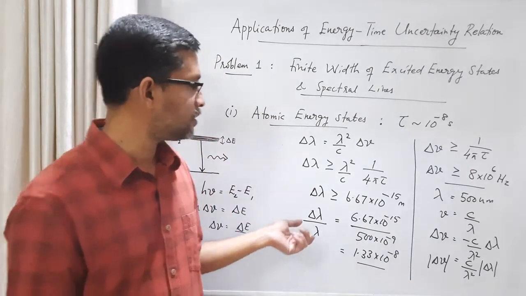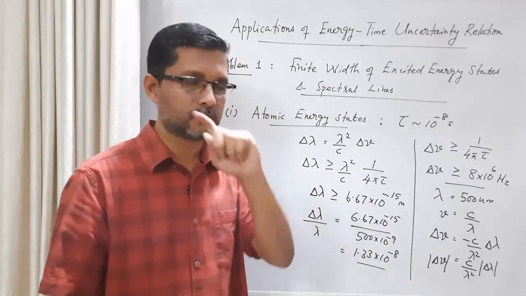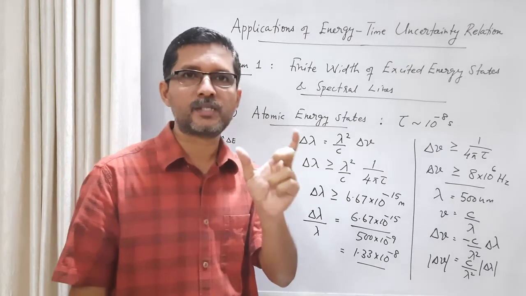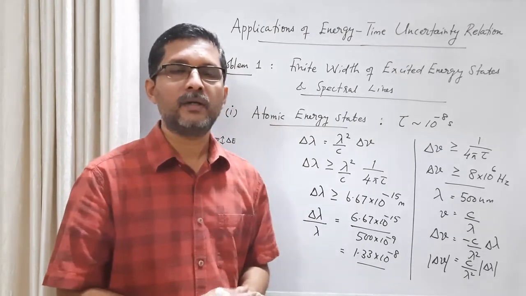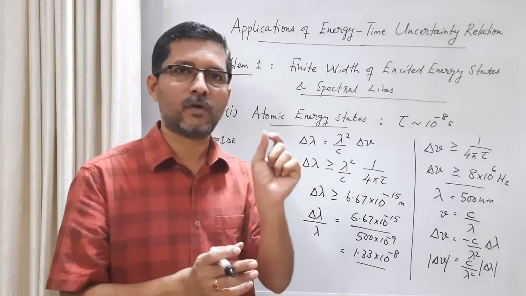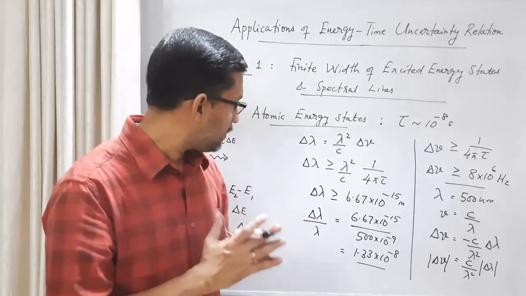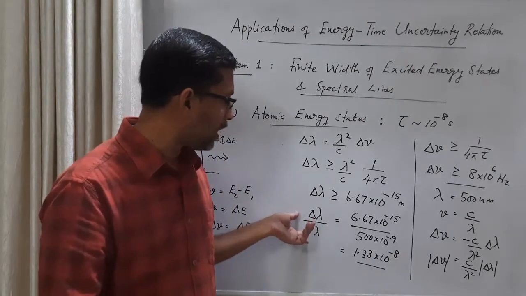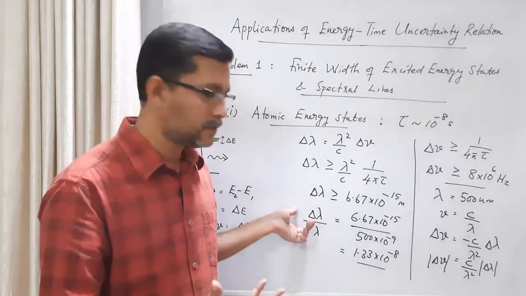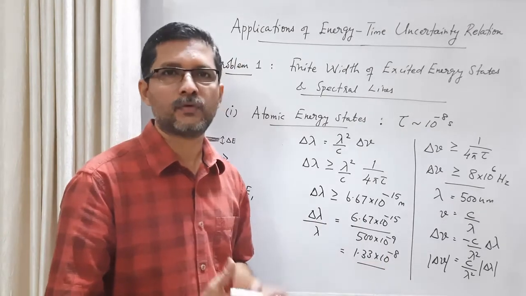These visible spectral lines will have some finite width. If we look at a spectral line in the lab using a high resolution spectrometer, we can always detect this finite width. It's not exactly sharp, but the fractional value of this width is 10^-8 for visible light.